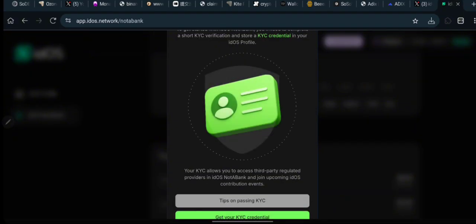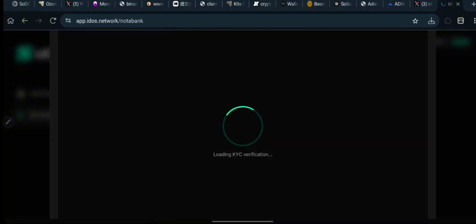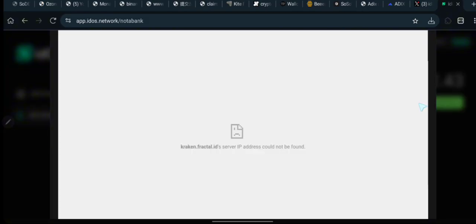I will click on continue right now. So it's going to be popping up this message for you. I don't know why it is not showing in full right here. But basically they're going to be telling you that you should get your credentials ready. So click over here on get your KYC credentials ready down right here. Once you click on it, just allow it to load completely. And right now they are going to be asking for some of your information that are going to be required to count you as a verified user.